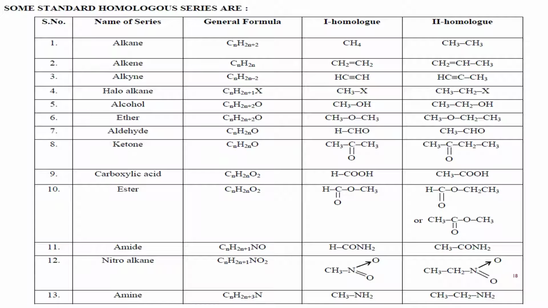Standard homologous series are given in the table, in which, for example, let us talk about alkane. It has the general formula CnH2n plus 2. So its first homologue using this formula will be methane. The second homologue will be ethane. Third will be propane, and so on. In this way, different homologous series are formed within organic chemistry.